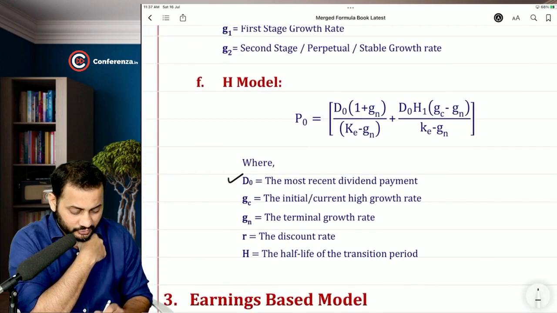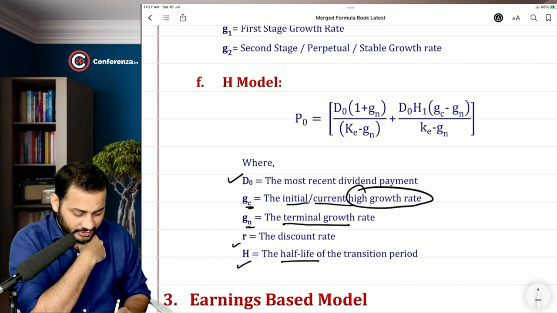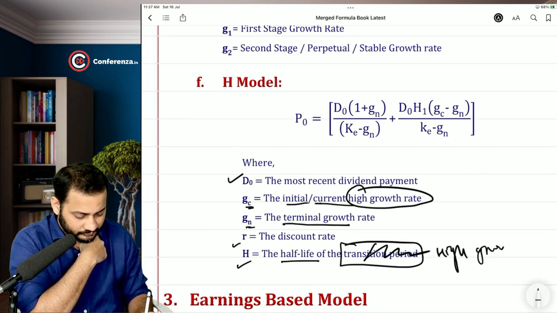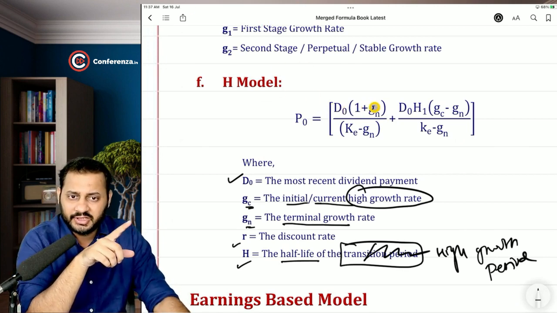Okay, first of all, the most recent dividend payment is D0. GC means the initial or current high growth rate. GN means the terminal growth rate. R is the rate of discount, and H is the half life of the transition period, or we can say, instead of transition period, high growth period. Write down high growth period. Okay, so D0 in bracket 1 plus GN.